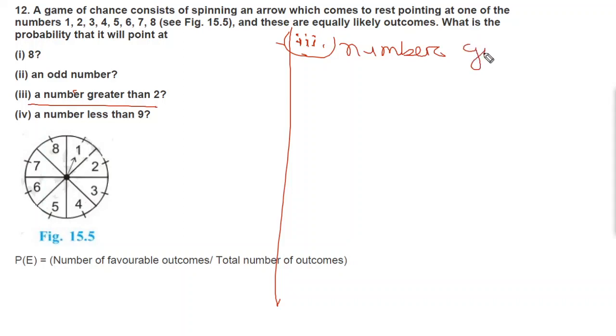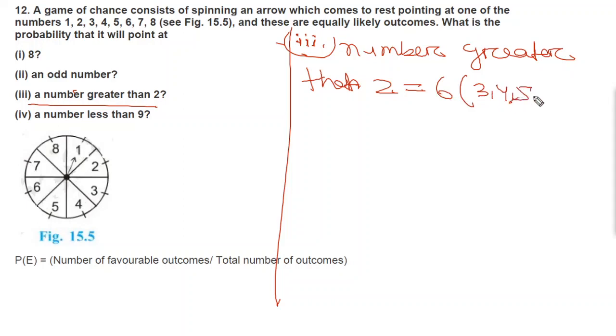How many numbers are greater than 2? 1, 2, 3, 4, 5, 6. So there are 6 in number. Who are they? They are 3, 4, 5, 6, 7 and 8.